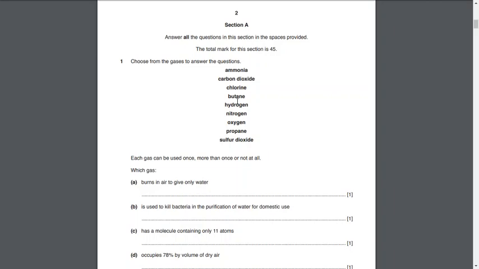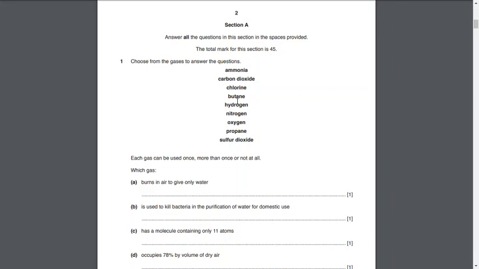Thus the answer is hydrogen, because H2 plus O2 forms 2H2O. It's just okay to write hydrogen; there is no need to write the full sentence. If you just mention hydrogen, you would get a mark.